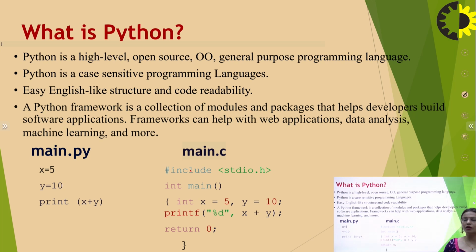But when I am talking about Python, because it has a very readable and English like structure, in this we need not include any library, we need not declare any data type. We just have to declare the values of the variables as 5 and 10, and then finally print whatever we want to print. So there is a huge difference between both the programming codes.